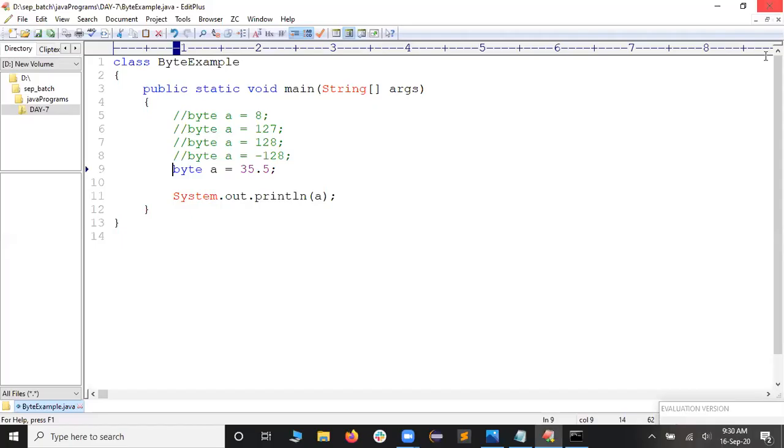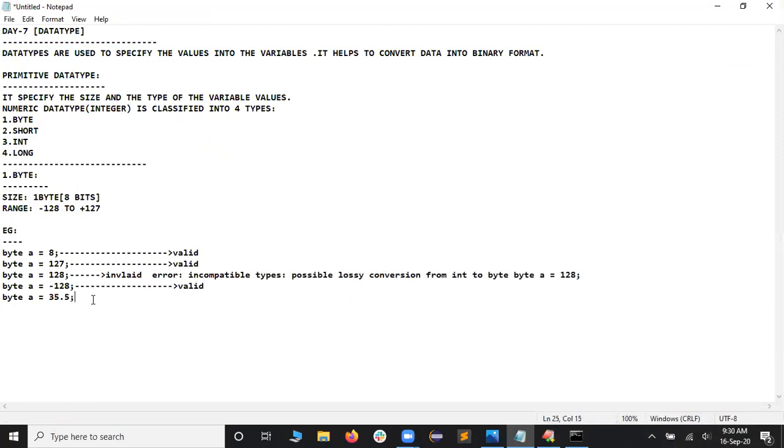Not possible. So I'll be closing this one. I'll be commenting this as well. Let me minimize this one as of now and go to the program. This is also invalid. So after considering it invalid, I would like to tell it as error. Is that clear for you guys, for everyone? Yes or no? So like this, you can take a number of examples, and after taking the examples, you can check whether it is suitable for the byte or not. So let me continue with my discussion.